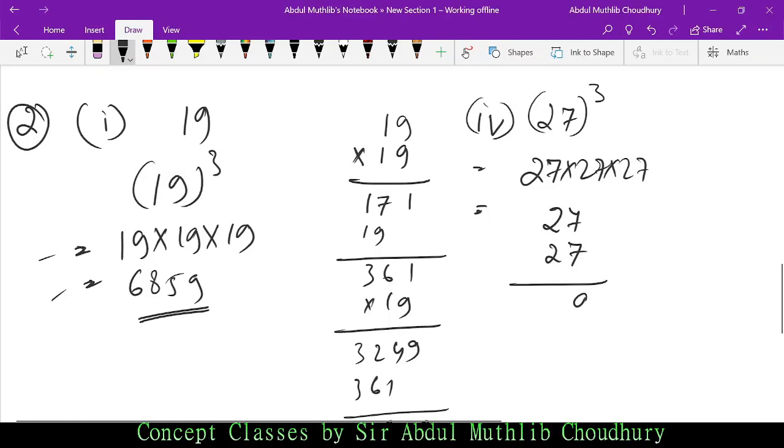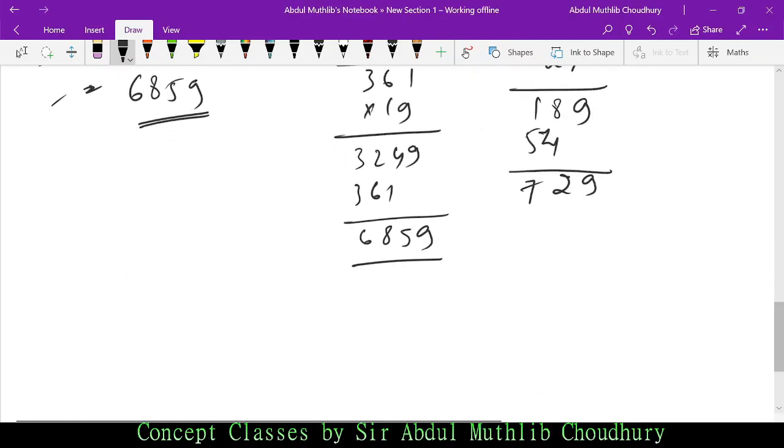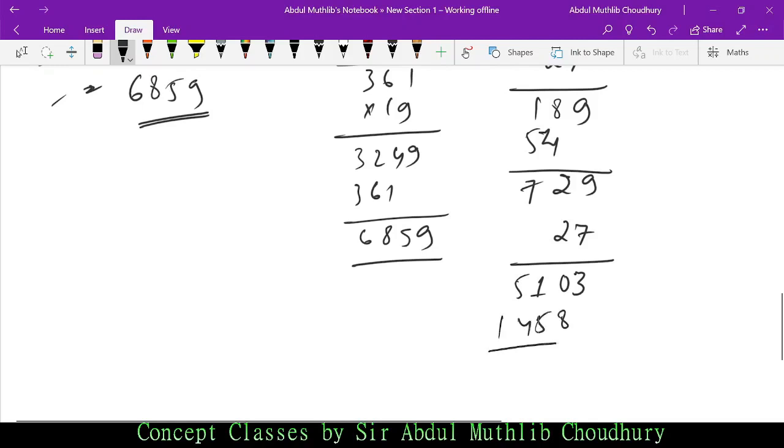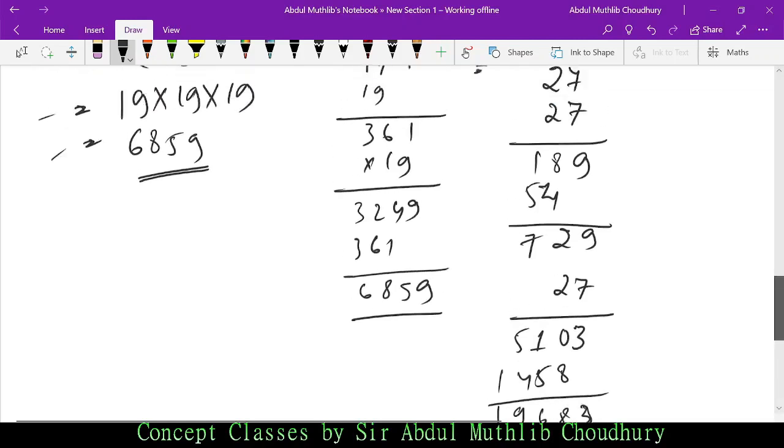So first 27 into 27. What we derive is 729. Then again with 27, we get 19683.